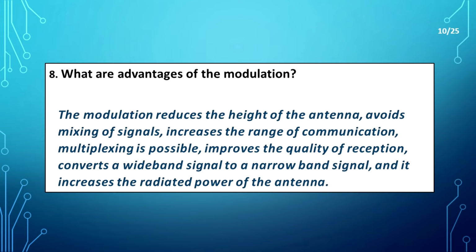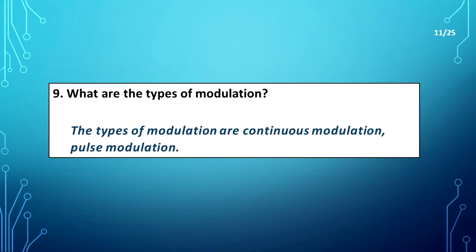What are the advantages of modulation? Modulation reduces the height of the antenna, avoids mixing of signals, increases the range of communication, makes multiplexing possible, improves the quality of reception, converts a wideband signal to a narrowband signal, and increases the radiated power of the antenna.